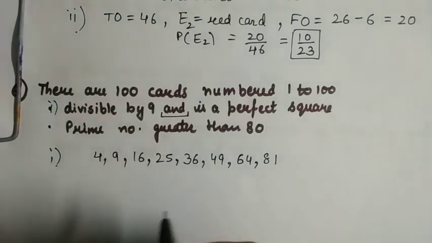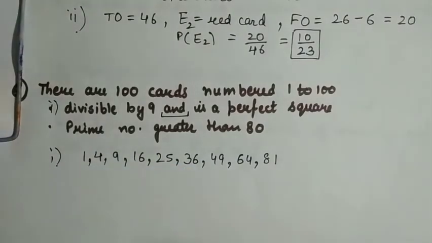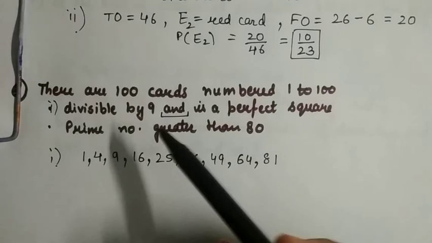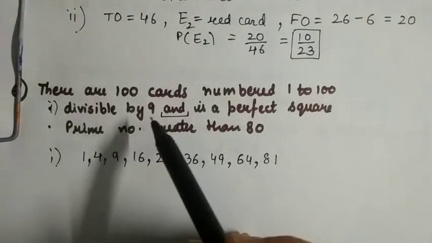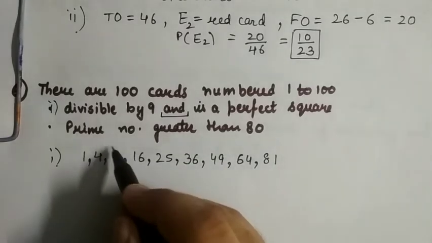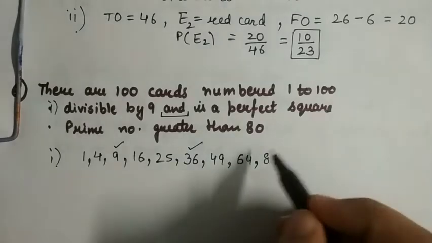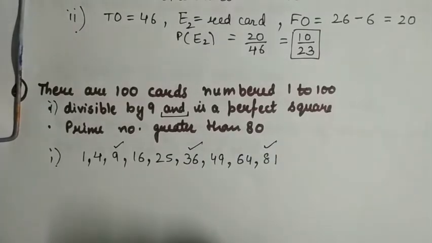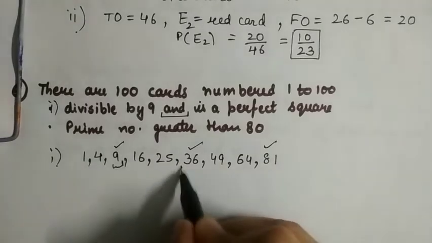Now, 1 is also a perfect square actually. So now from these perfect squares, how many of them are divisible by 9? 9 is divisible by 9, 36 is divisible by 9, and 81 is divisible by 9. So there are 3. Our favorable cases will be 3.